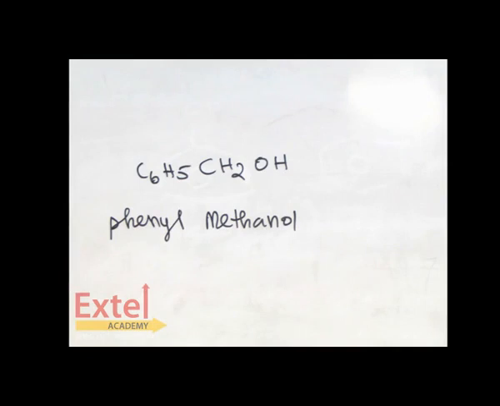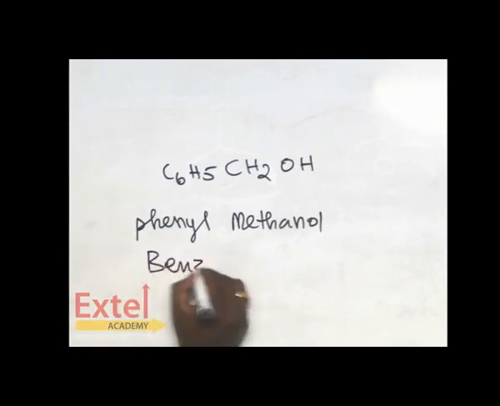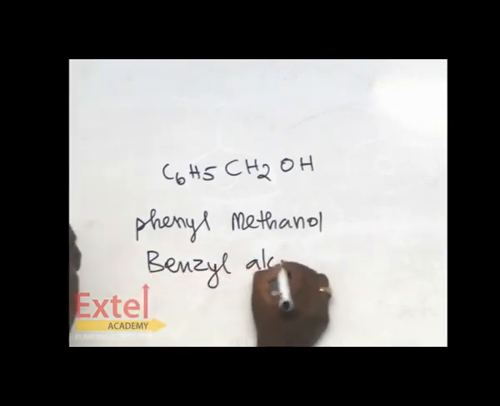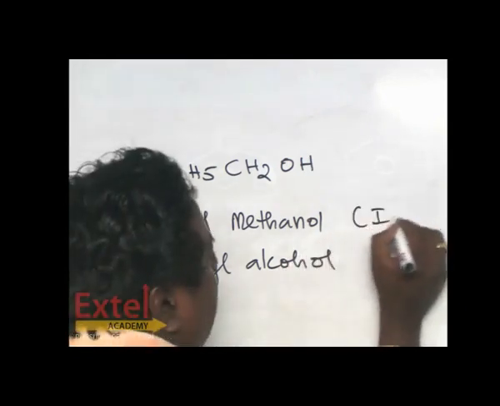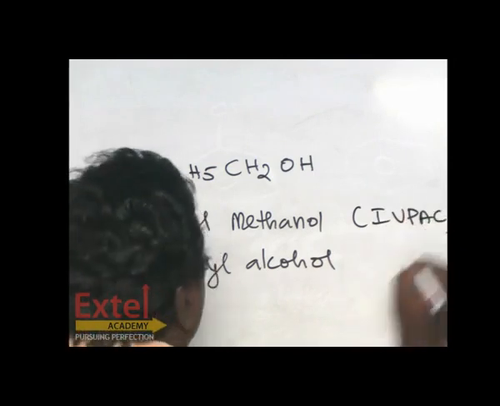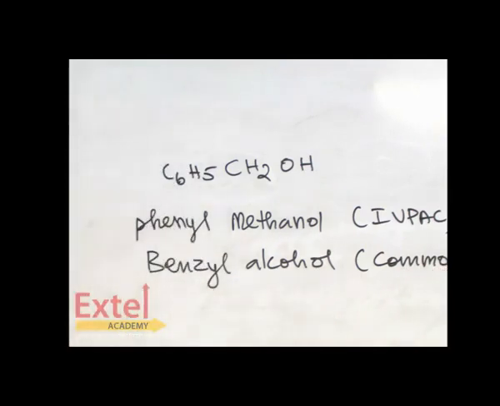Yes, your guess is correct. It is phenyl methanol, nothing but benzyl alcohol. So phenyl methanol is the IUPAC name and benzyl alcohol is the common name.